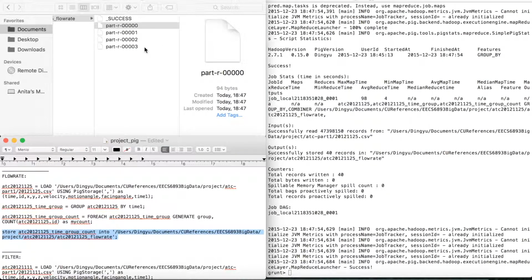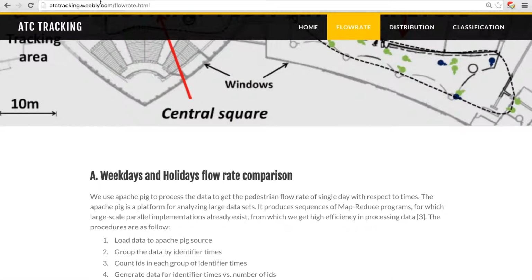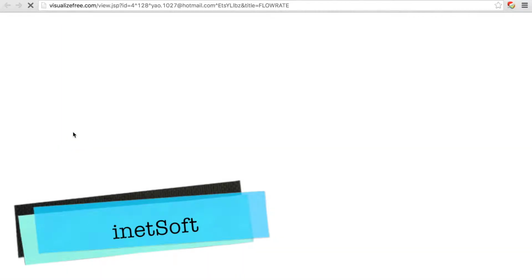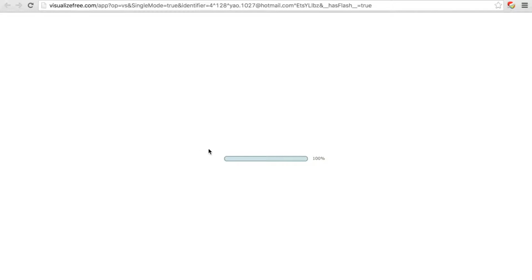After we got this data from Pig, we can put it into a visualization tool, here called Intersoft. Here I'm just going to show you a visualization I already created with the full data.